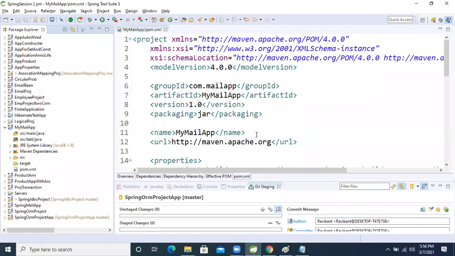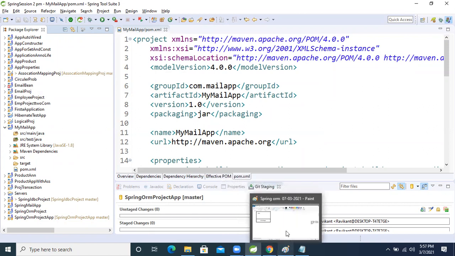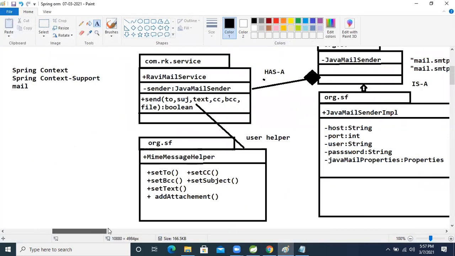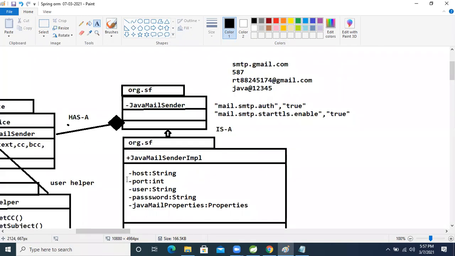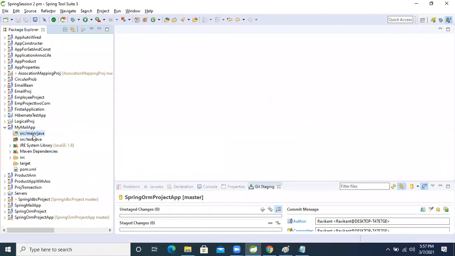We know that the number of beans equals the number of methods inside the configuration class. This bean is given by the Spring people, but still, if we want to use the Spring bean, we need to configure it inside a configuration class. So we will write one configuration class. Let's come inside that.